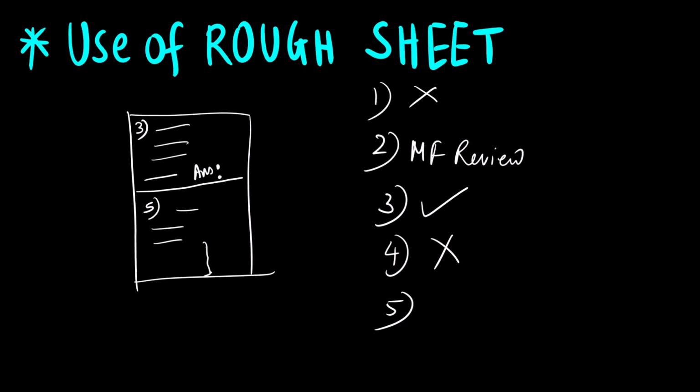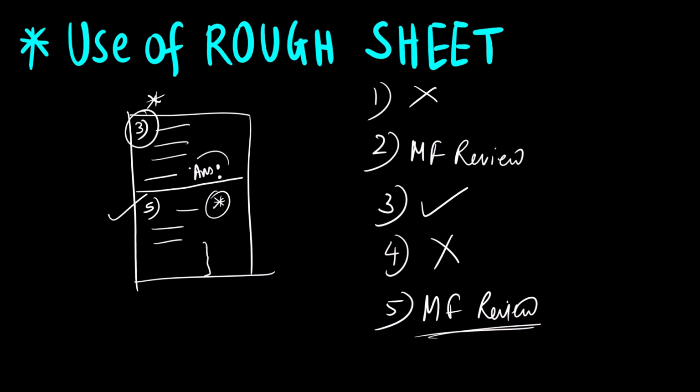Okay, so leave some space for this and put a star mark or something, or this one also you can put mark for review. Okay, so you will know that this is incomplete, and when you check again you can solve this. Okay, so putting numbers is very important, then writing the final answer properly, very important.